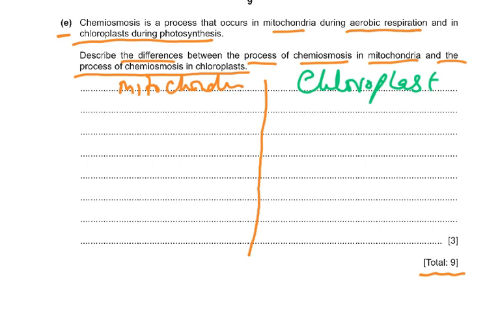Then in the mitochondria, there's a lot of hydrogen ions in the intermembrane space, while in the chloroplast, there are a lot of hydrogen ions in the thylakoid space. And in the mitochondria, oxygen is the final electron acceptor, and in the chloroplast, the NADP is the final electron acceptor. In mitochondria, it makes water, and in the chloroplast, it makes reduced NADP.